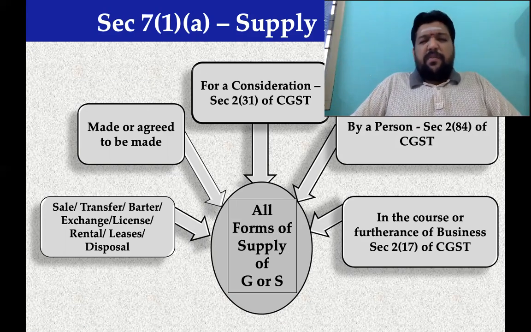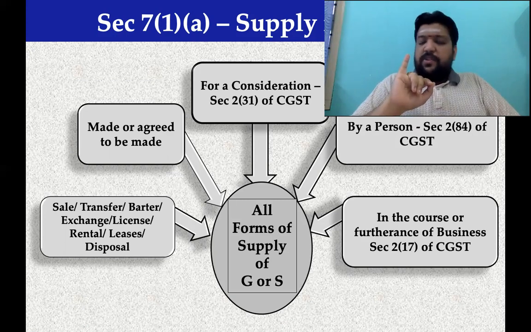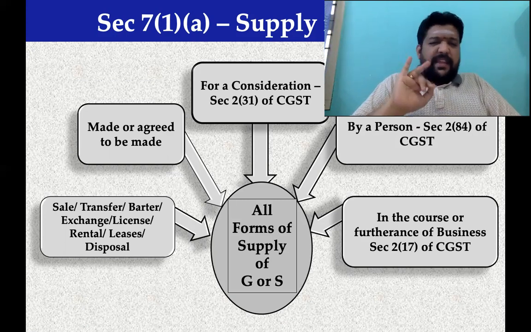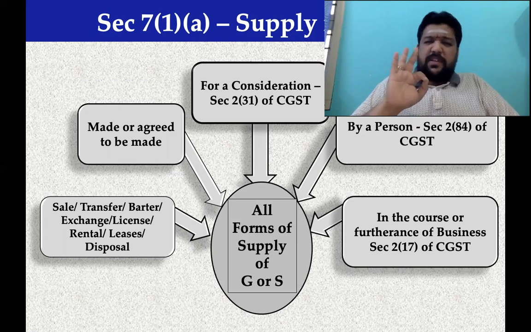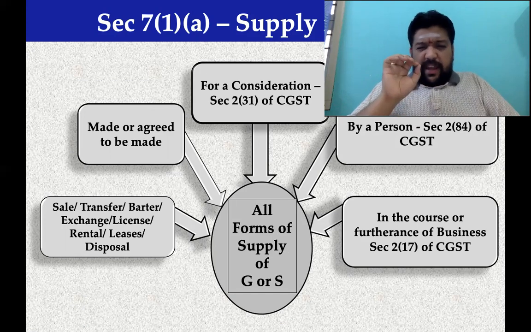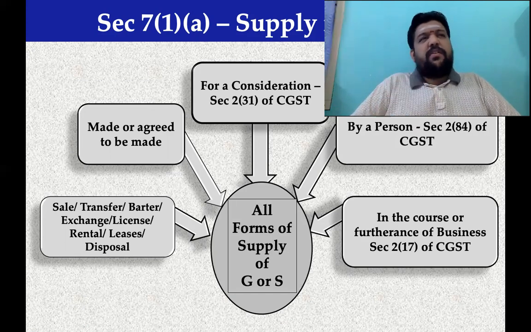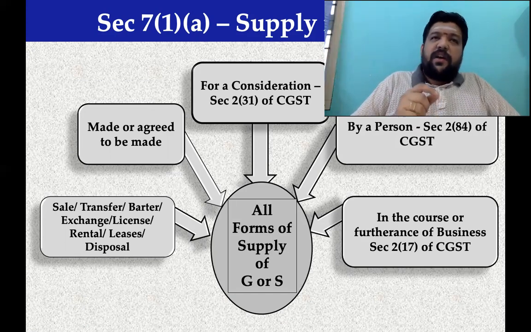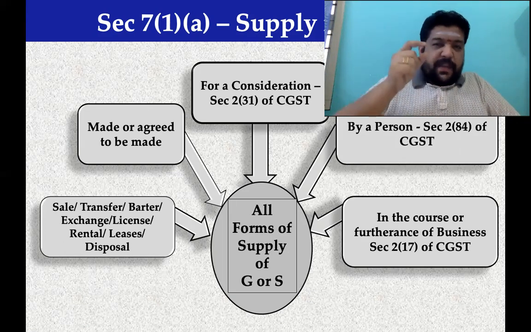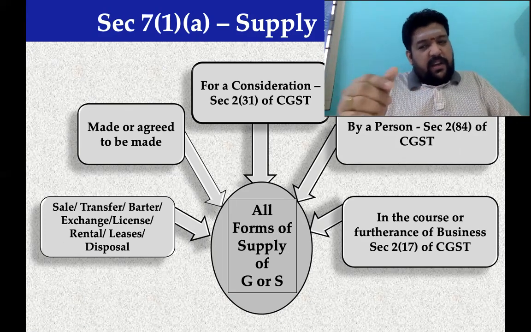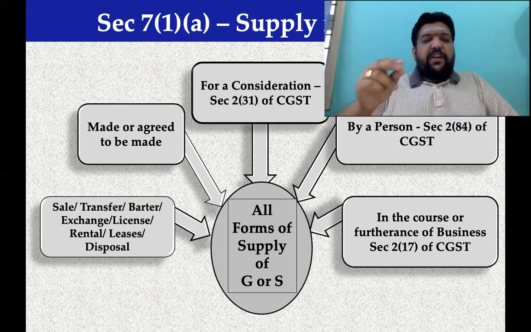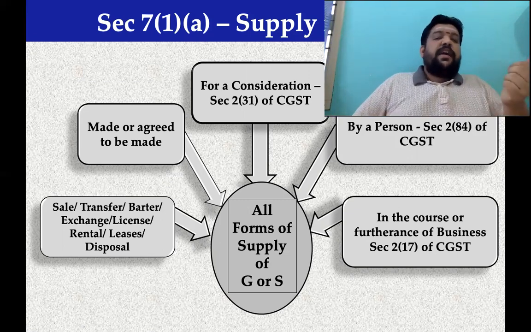In my humble view, always check for the two most important ingredients in a transaction. The moment you understand that there is a transaction and there is either a supply of goods or a supply of services made or agreed to be made by a person, the next two elements that you have to check are these: if present, it will tantamount to supply; if not present, it will not tantamount to supply.